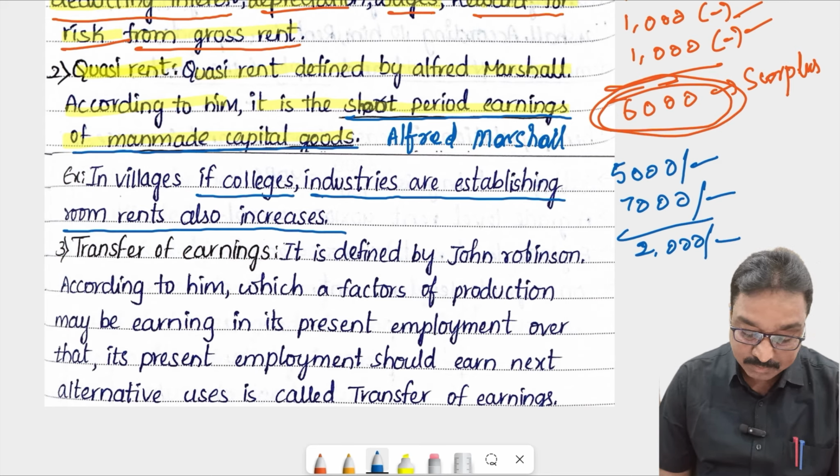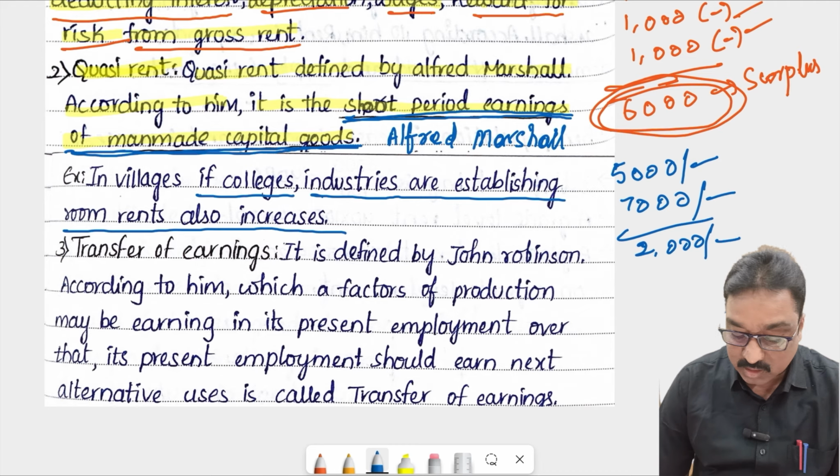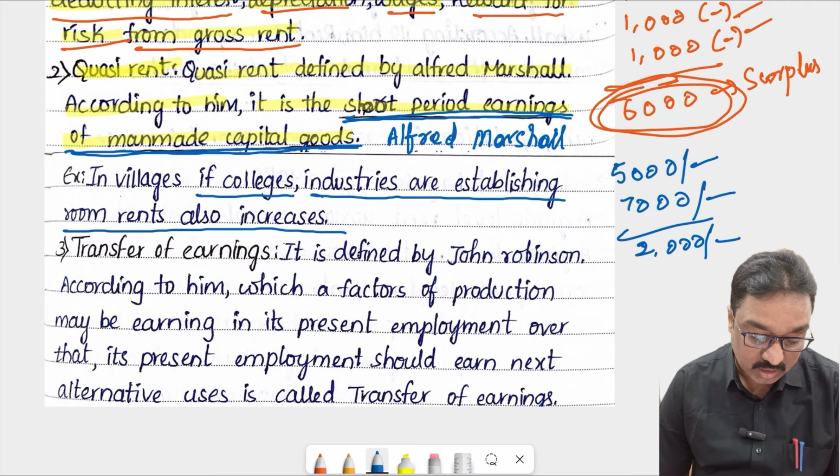Quasi rent is nothing but the short period earnings of man-made capital goods.